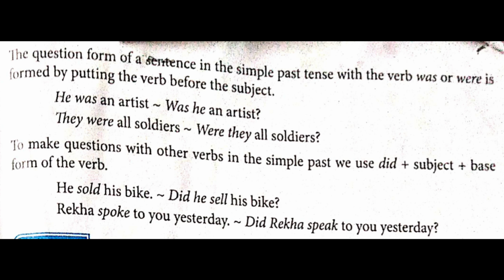For example, he was an artist. So your answer should be, if it is being told to form that sentence into interrogative sentences or question sentences, you will use was he an artist. Once again repeating, he was an artist. So your answer will be was he an artist and a question mark at the end.